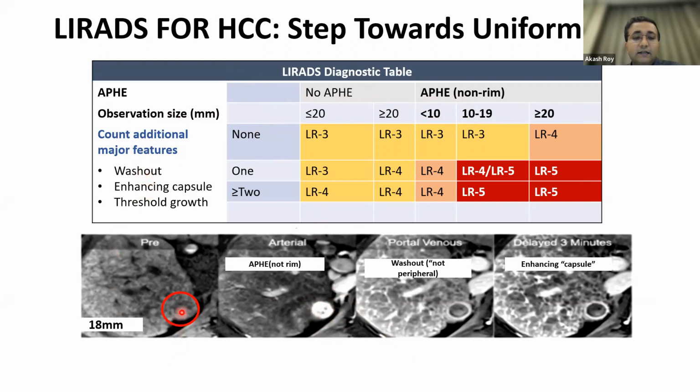So let's see this slide. This is a lesion which is around 18 mm. And then you've got an arterial phase enhancement. This is what a classical washout should be. And it has also got an enhancing capsule.